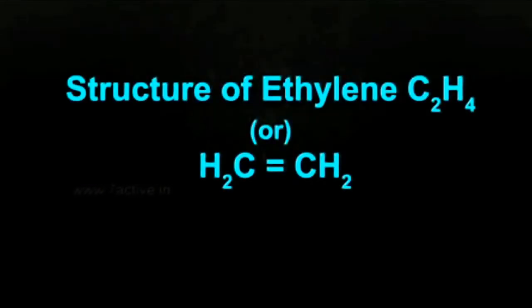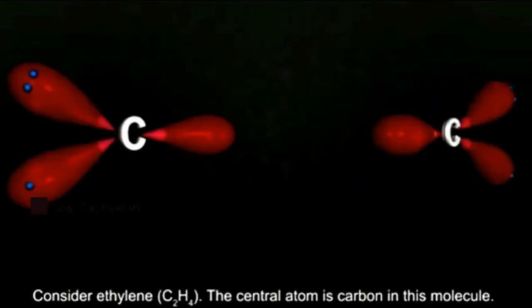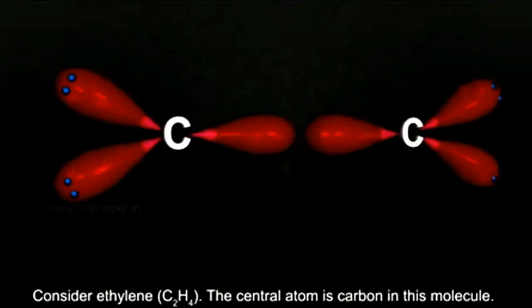Structure of ethylene, C2H4, CH2 double bond CH2. In the ethylene molecule, two carbon atoms are present as central atoms and each carbon is in sp2 hybridization. These three sp2 hybrid orbitals are filled with one electron each. The half-filled sp2 hybrid orbitals of the two carbon atoms overlap with each other to form a C-C sigma bond.